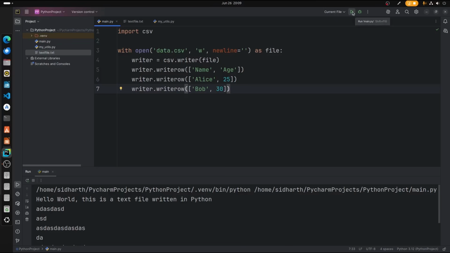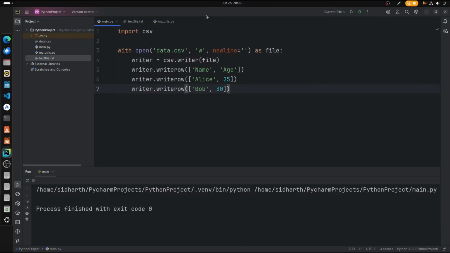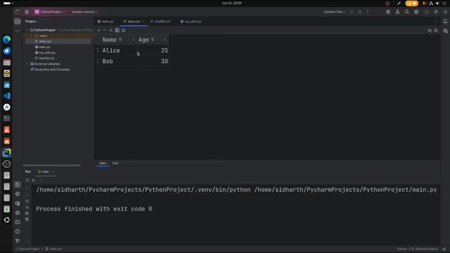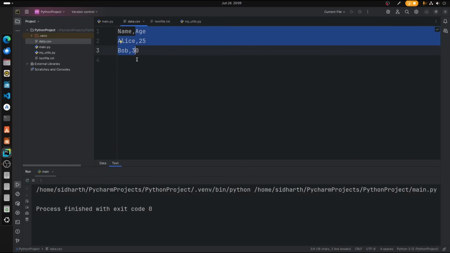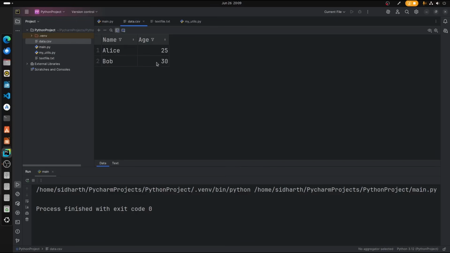Let me show you. There we go. When you open that, we have a CSV, right? We can see that it is showing as a spreadsheet. When you click on the text mode, we can see this is how it looks basically. All the data are separated using commas, and this is how you write a CSV file.